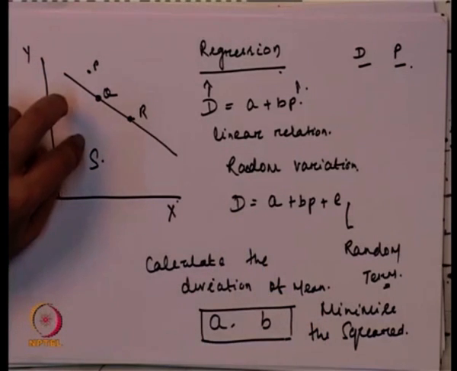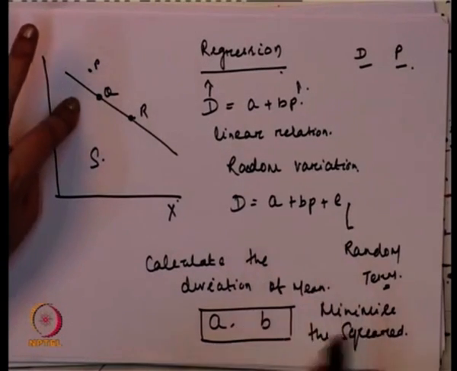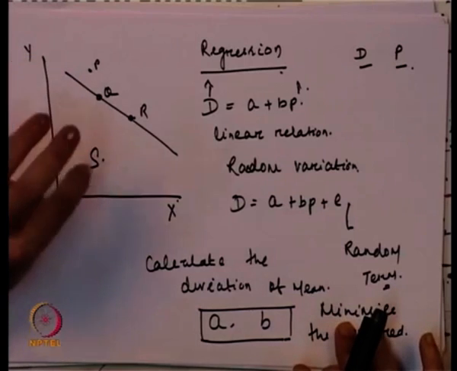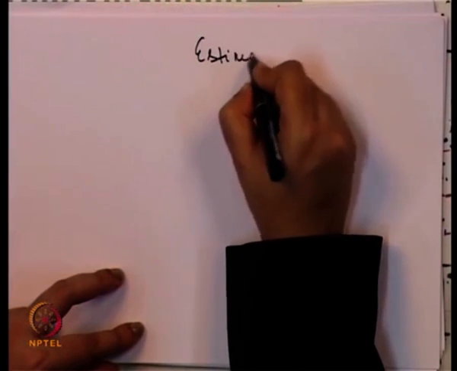Through the values of A and B we can minimize the sum of square deviations between the line and the actual data points. Then we get the estimates of A and B.